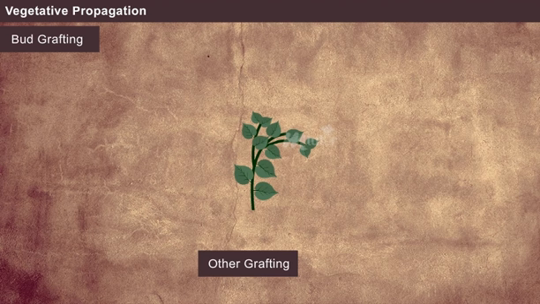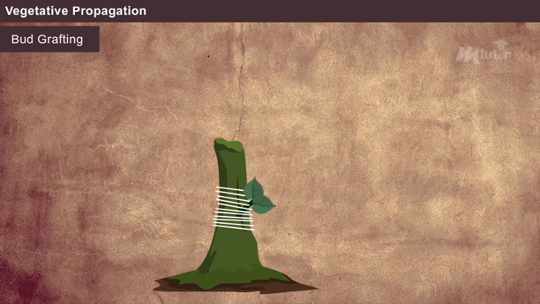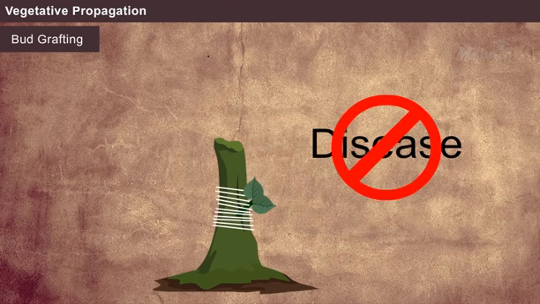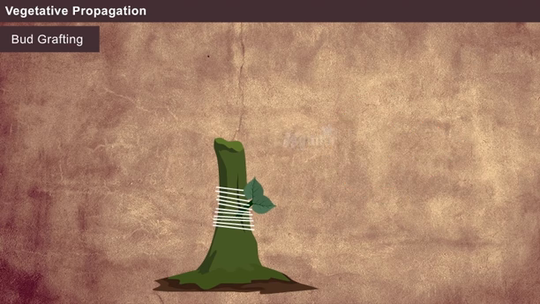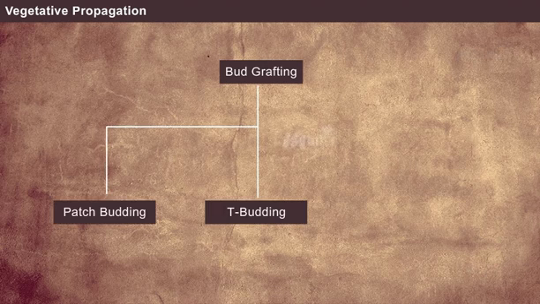Generally, scion in other grafting is selected with 3 well-developed buds, but in the case of bud grafting, only one bud scion is used. This method avoids transmission of diseases through the scion as it uses only a small portion of it. But the disadvantage of this method is that it takes a very long time to grow. Bud grafting is done by three methods. They are patch budding, T budding, and flute budding.